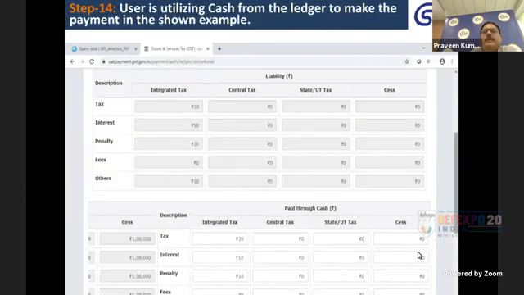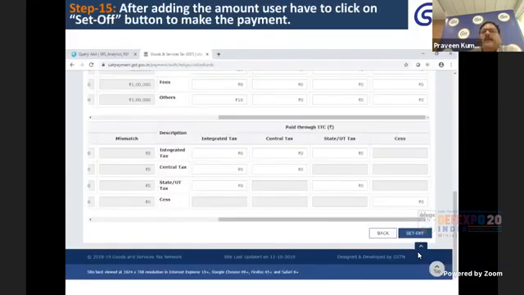If you are going to settle this amount through cash ledger, you have to enter the details. These are the screens which show you the balance available in your cash ledger or ITC ledger on navigating it. So you have to enter the amount, and you have to click on the setup.